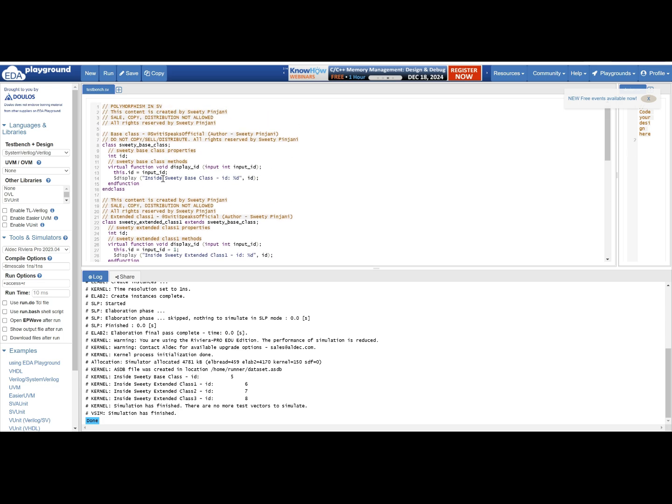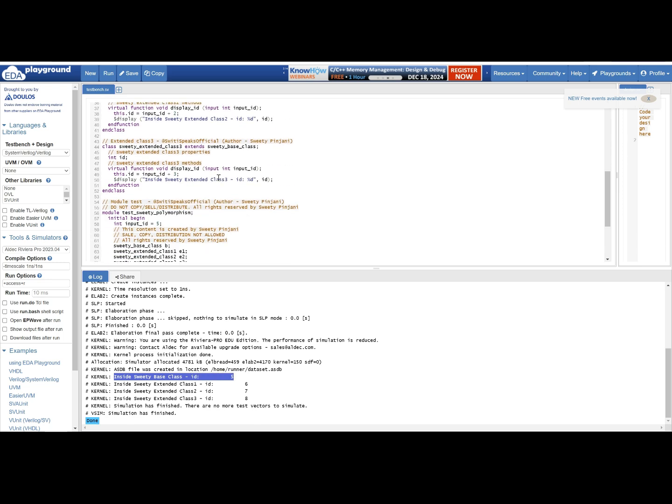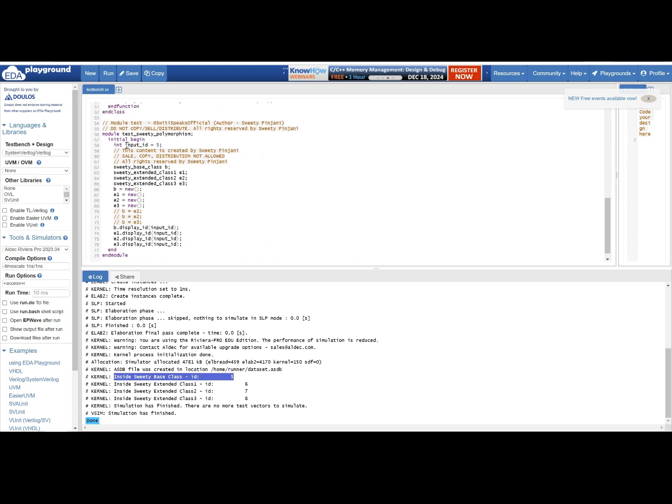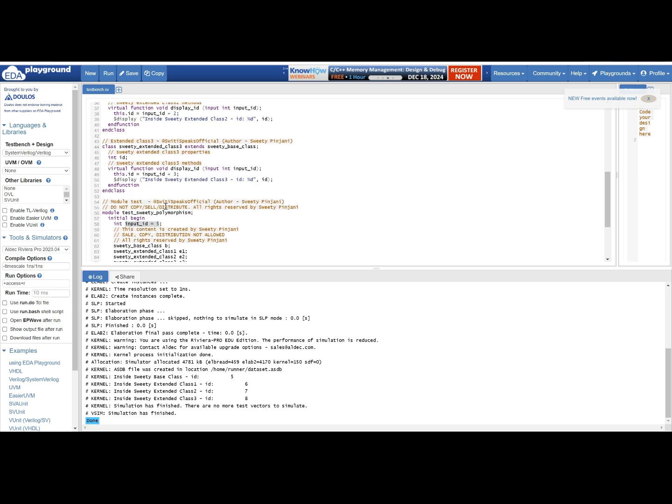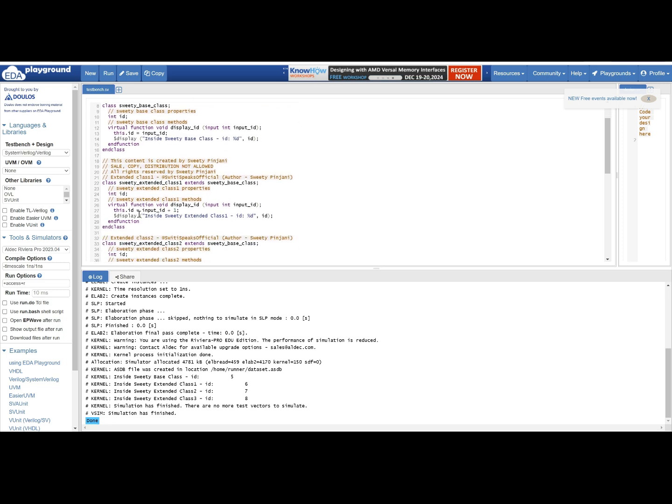You can see this is the print inside the base class, inside Sweetie base class, and then I am printing the ID. If you remember, I have passed the input ID whose value was 5. Then I was calling display ID of extended class 1. What was the implementation in extended class 1? I had incremented the input ID by 1. Here, if you see, you are getting the value which is incremented by 1. 5 plus 1 is 6.